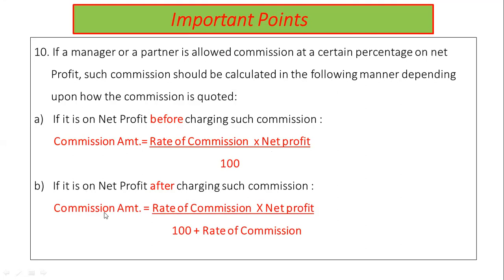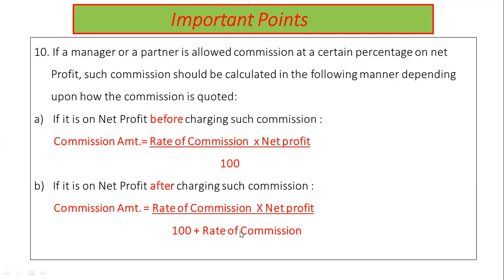If commission is allowed on net profit after charging, then its calculation shall be as per formula B, that is rate of commission into net profit upon 100 plus rate of commission.